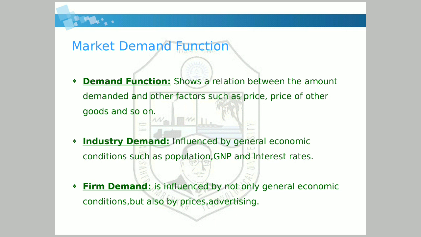Now, industry demand is influenced by general economic conditions such as population, GNP and interest rates. Let me explain it with an example. If population increases, demand for products increases, right? If GNP increases, demand for products increases. Now what is the meaning of GNP? GNP means gross national product. It means the total produce of products and services inside the territory of the country, or the total products or services produced by the residents of the country.